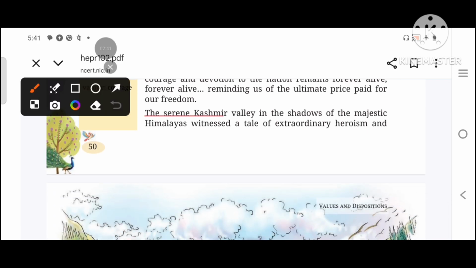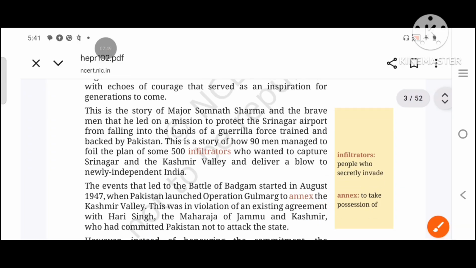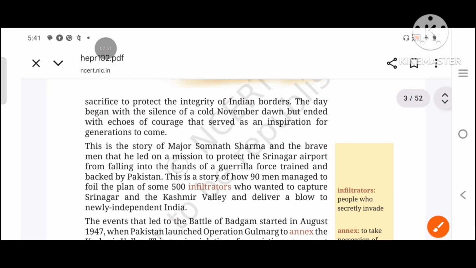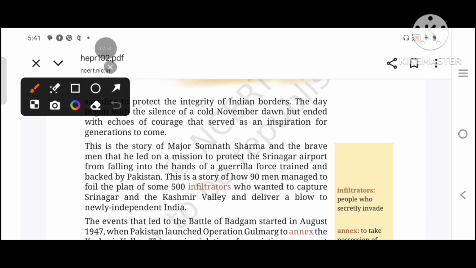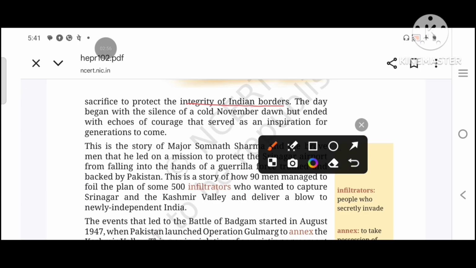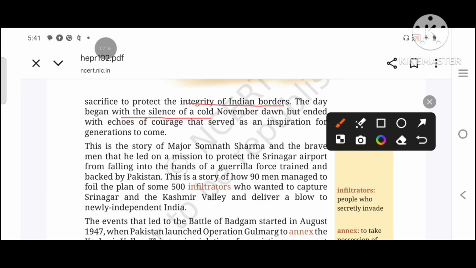The serene Kashmir Valley, in the shadow of the majestic Himalayas, witnessed a tale of extraordinary heroism and sacrifice to protect the integrity of Indian borders. The day began with the silence of a cold November dawn, but ended with echoes of courage that served as an inspiration for generations to come.